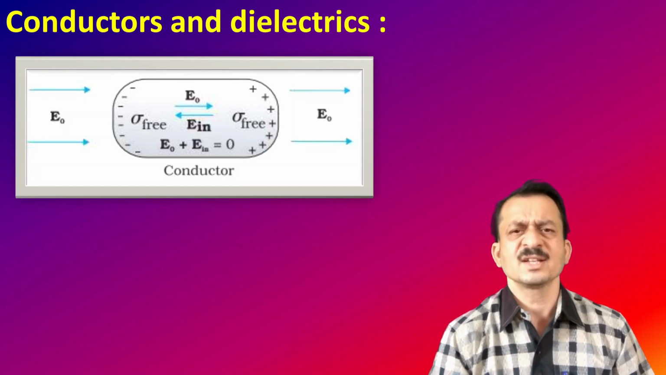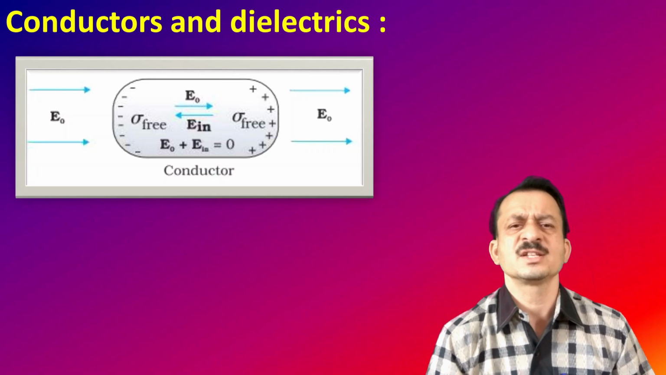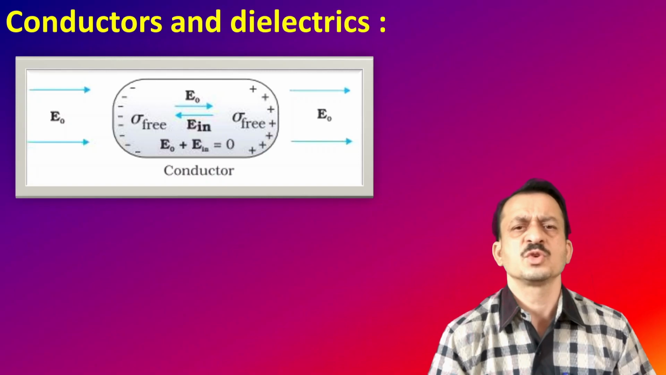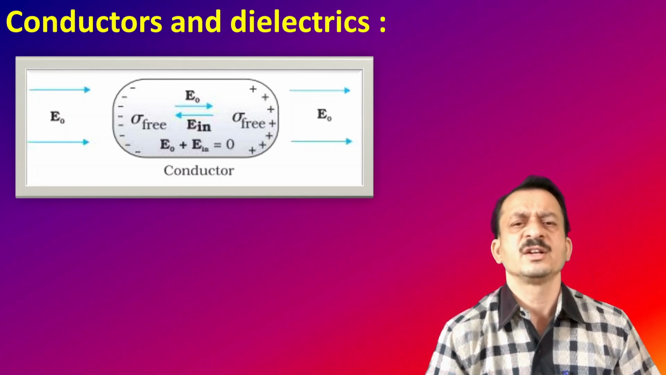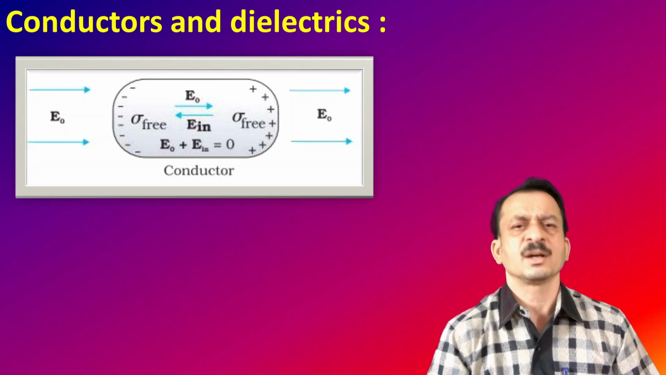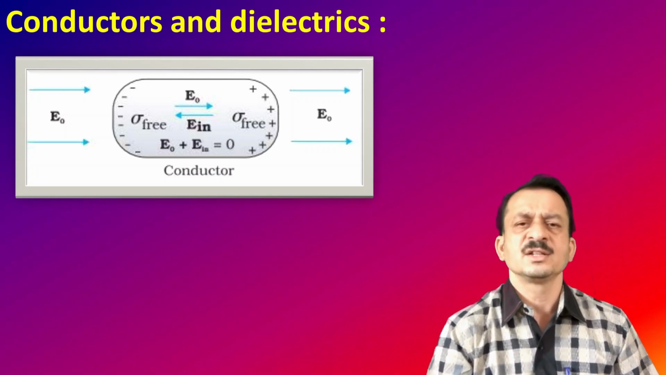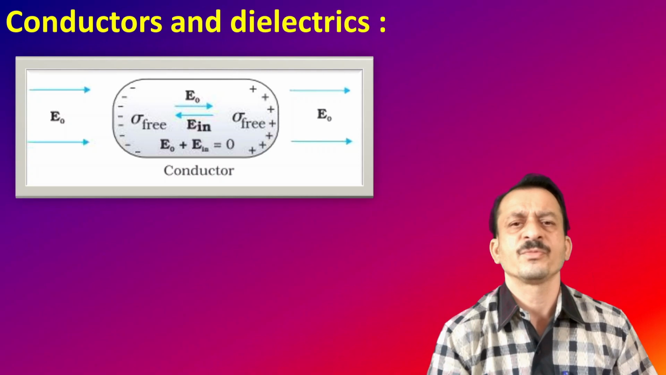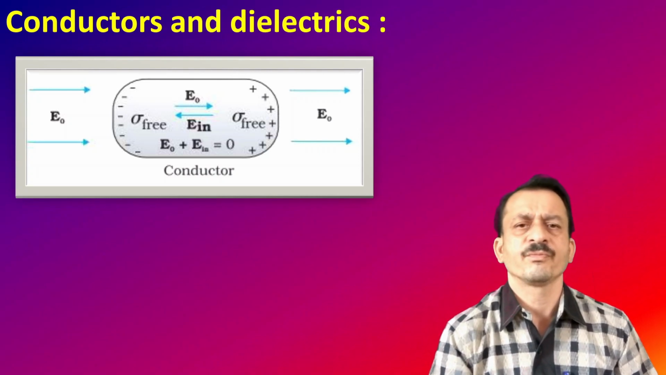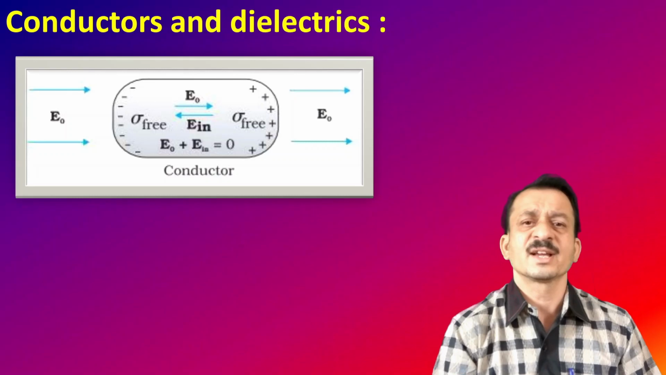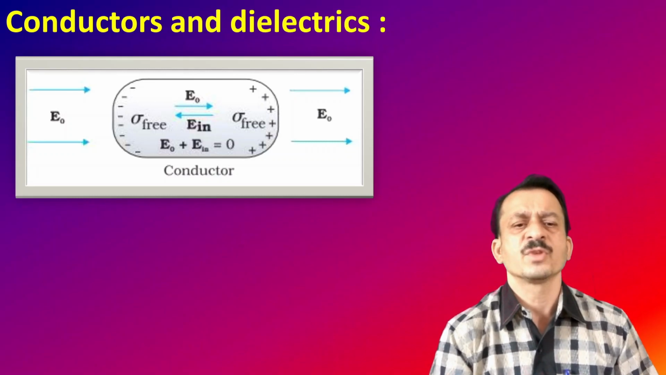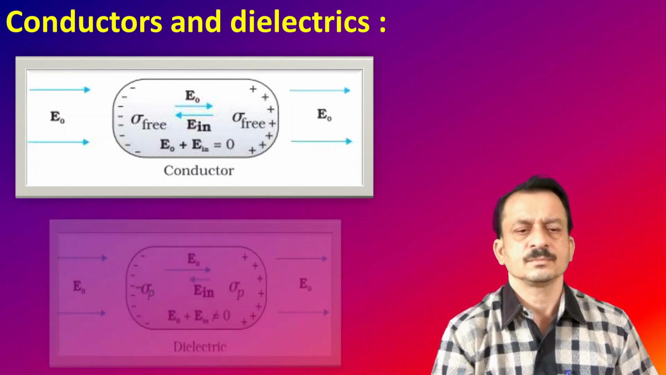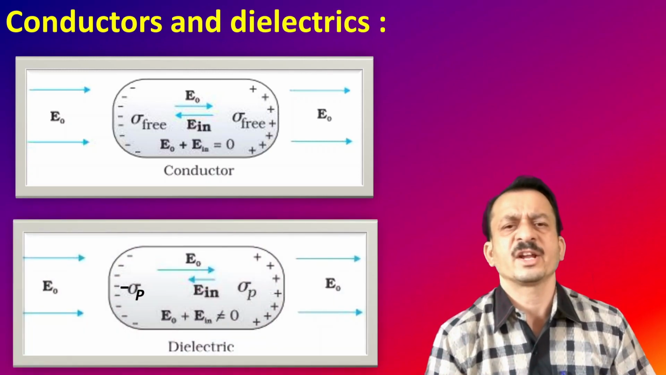Therefore, in the case of a conductor, if an external field is applied, the alignment of free charges is such that the induced field exactly balances the applied external field, and hence the net electric field inside the conductor is always zero. Okay. Now what is the case of a dielectric? If I take a dielectric, now we have a dielectric.